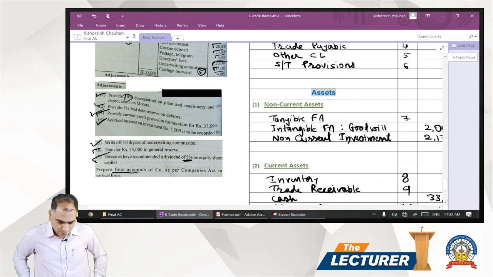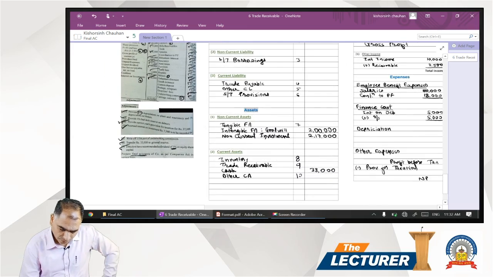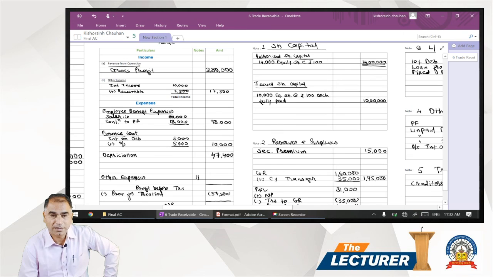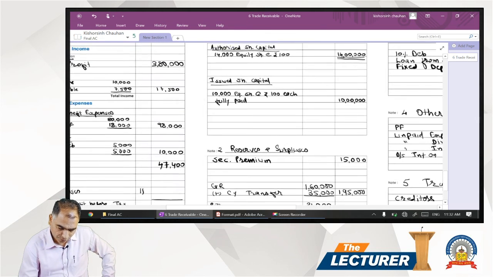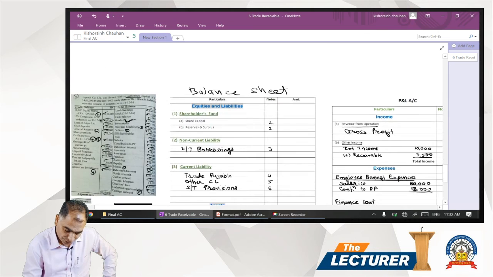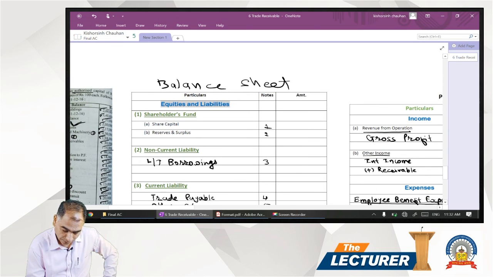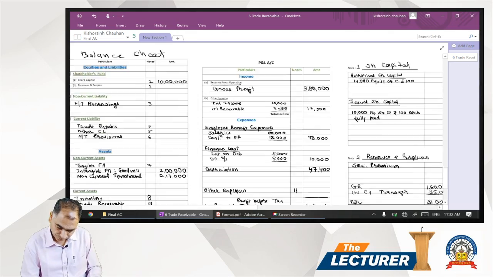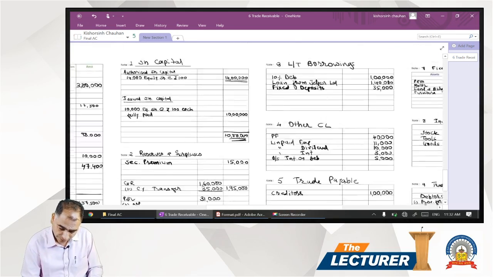So what we need to do is first total up all the schedules other than reserves and surplus, because reserves and surplus we can complete only when the P&L is completed. So first is share capital. Share capital we have 10 lakh. So you can write in the balance sheet share capital 10 lakh. Thereafter we have reserve surplus, we can go last.